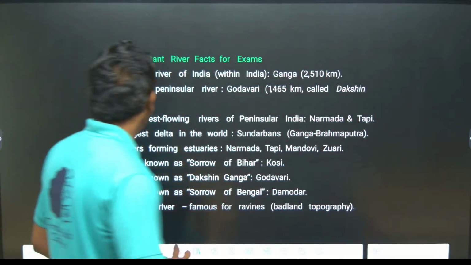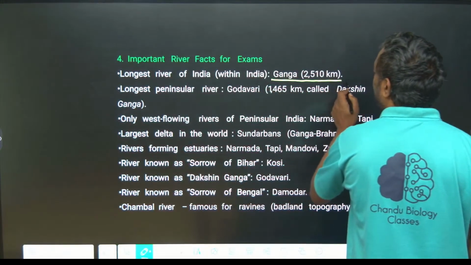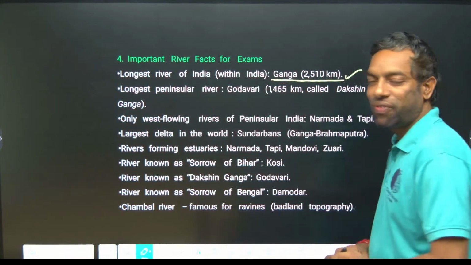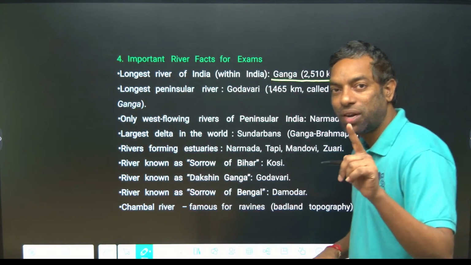Okay. The longest river in India is the Ganga river. 2510 kilometers it flows in India. I am talking about India.